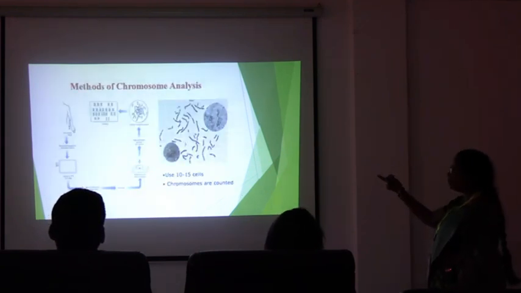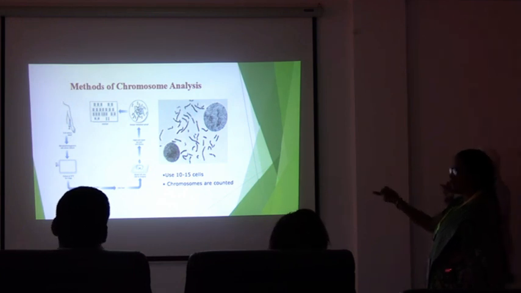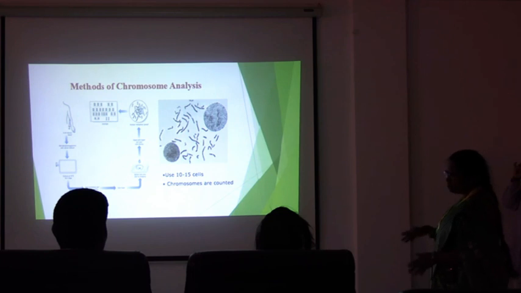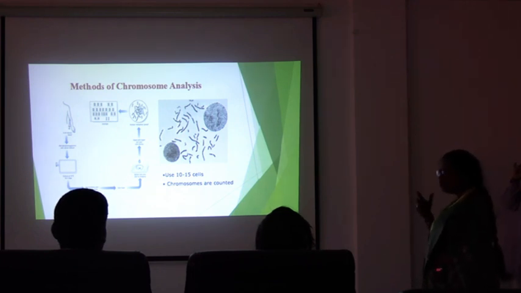Here we take the heparinized blood from the patient and initiate it in nutrient media for culturing. Then colchicine treatment is given to arrest the cells at metaphase stage. Then we go for hypotonic treatment, wherein the cells will bulge, and after that they are treated with fixative, which is Carnoy's fixative, 1 part acetic acid and 3 parts methanol.